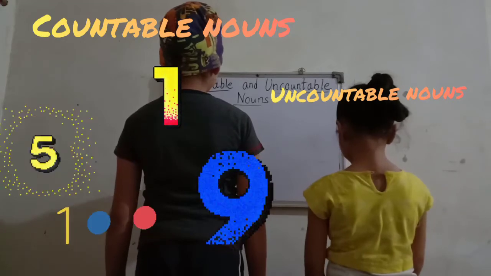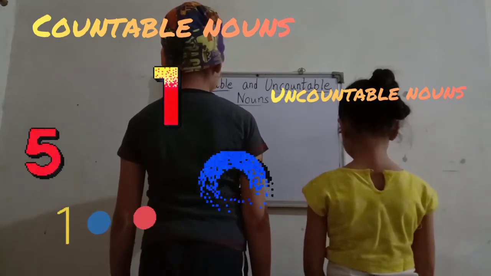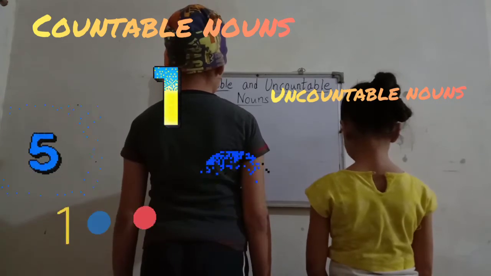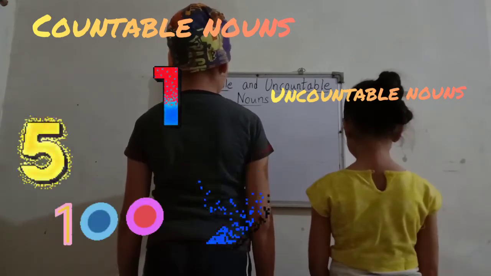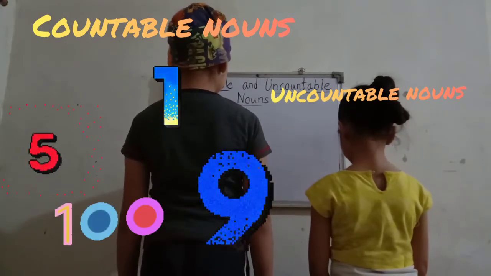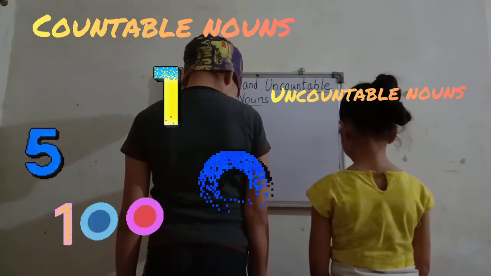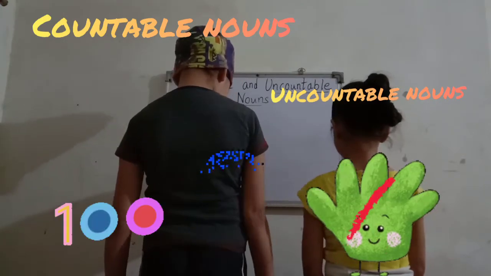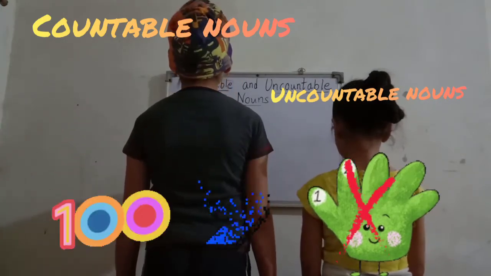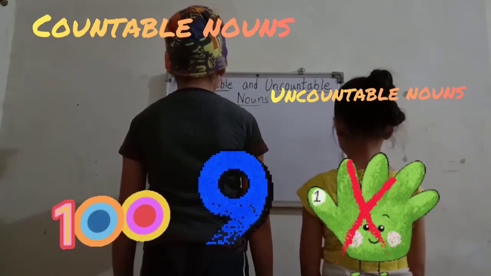Okay. So the other statue, which is in yellow and white. Oh my God. So that is an uncountable noun. So today we will study countable and uncountable nouns. Uncountable nouns are those which we cannot count. So simply I will tell the difference between countable and uncountable.